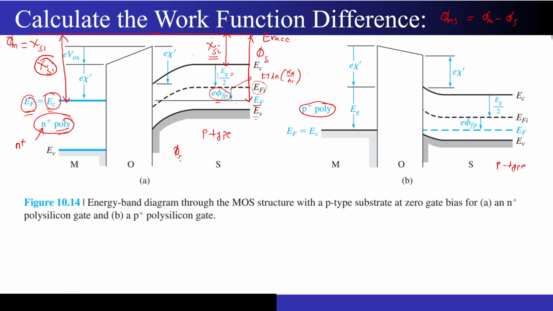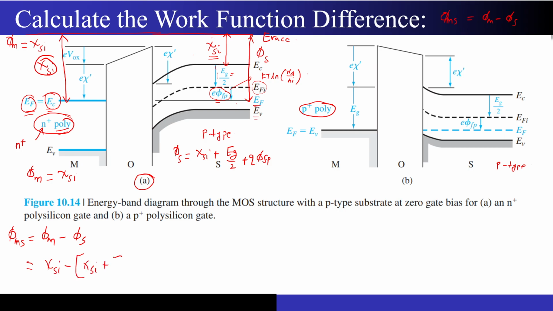I will just write it over here. Phi s is chi Si plus Eg by 2 plus q phi Fp. And on the other side, phi m, I just have chi Si. So for this particular diagram A, phi ms is nothing but phi m minus phi s, so chi Si minus chi Si plus Eg by 2 plus q phi Fp.